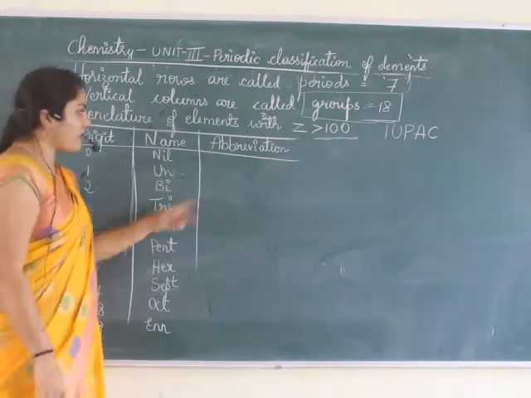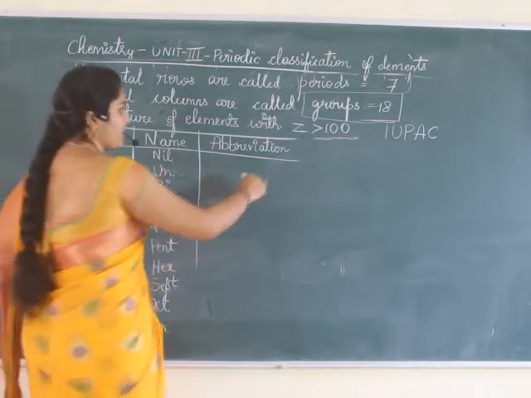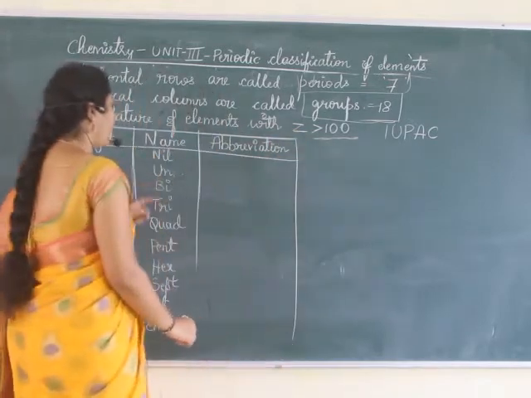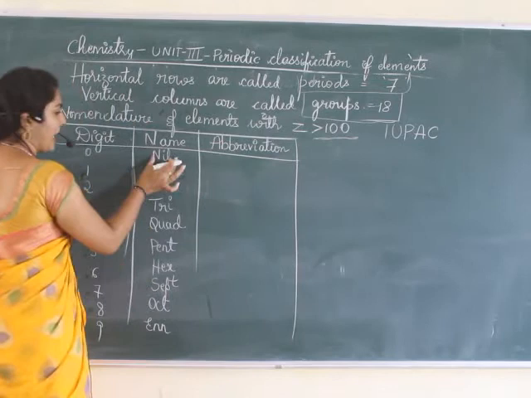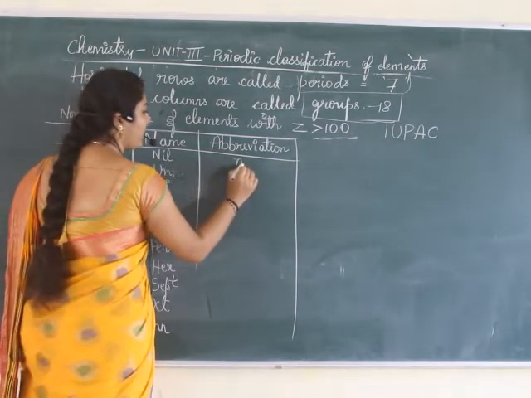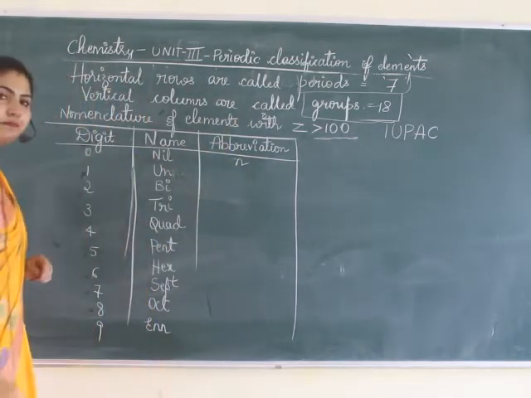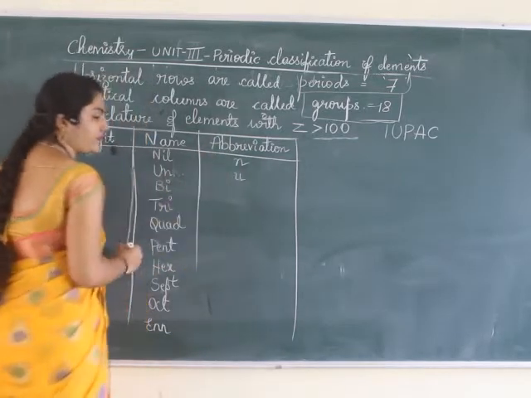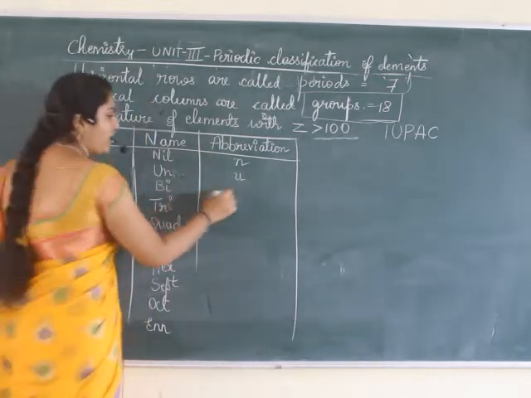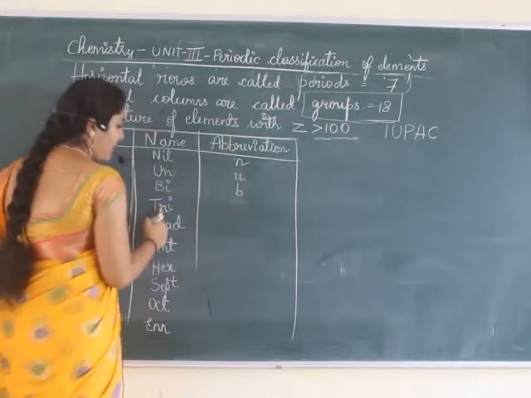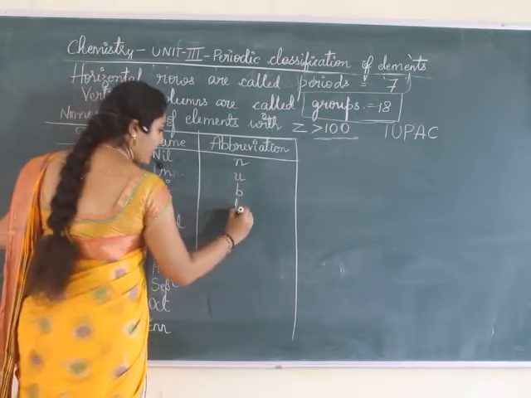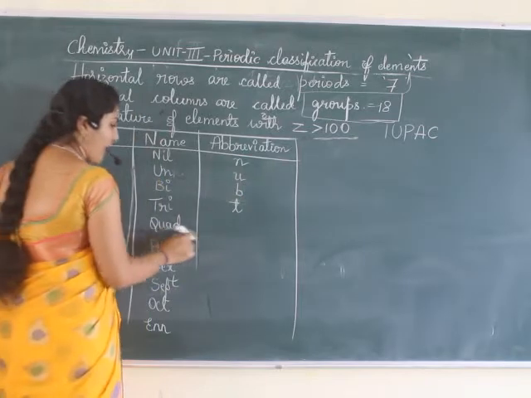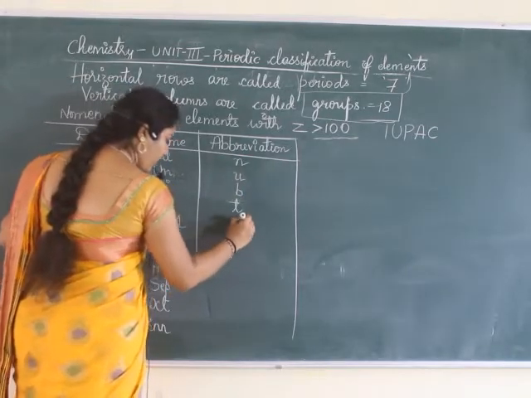Now the abbreviations for these names. For 0, nil, we denote it as N. For 1, un, we denote it as U. For bi, small letter b. For tri, small letter t. For quad, q.